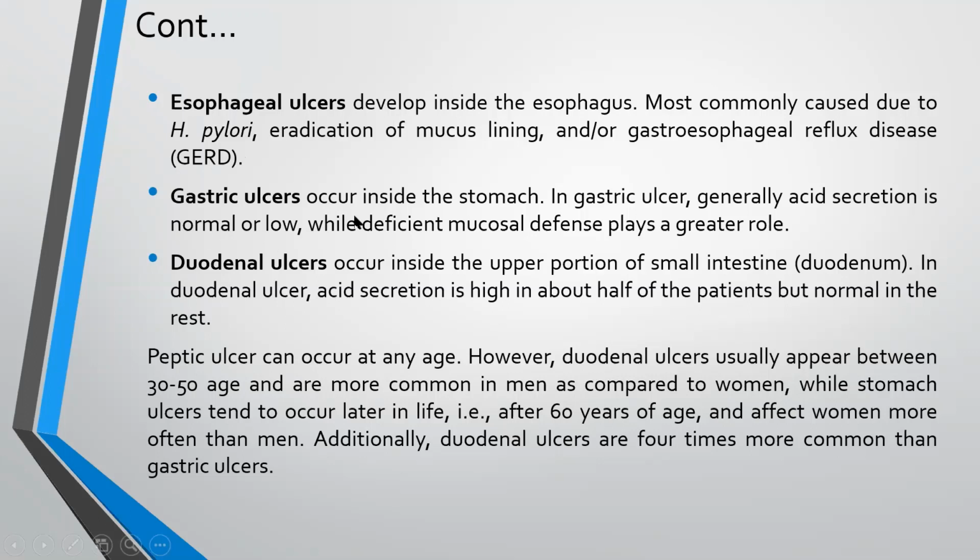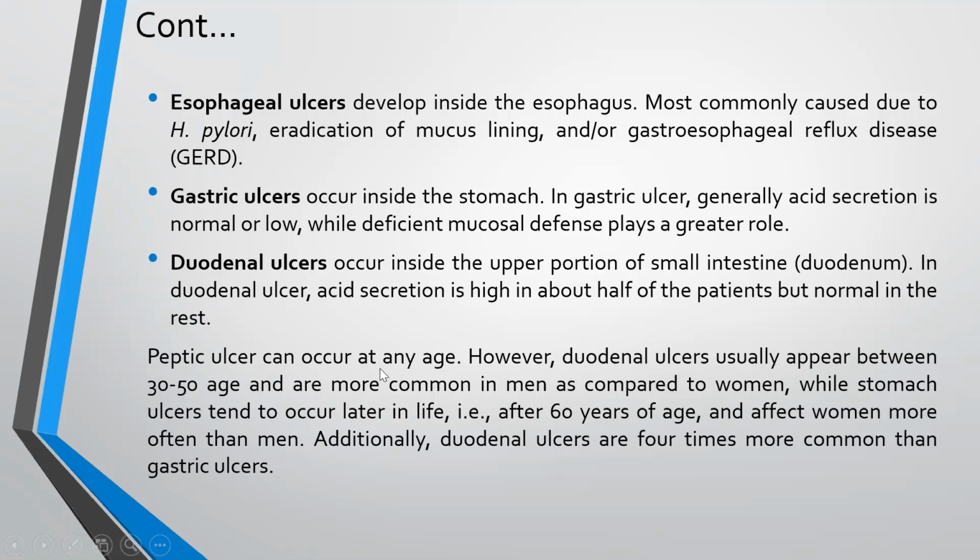Gastric ulcers occur inside the stomach. In gastric ulcer, generally, acid secretion is normal or low, while deficient mucosal defense plays a greater role. That is, there is decreased secretion of the mucus layer. Duodenal ulcers occur inside the upper portion of the small intestine, that is the duodenum. In duodenal ulcer, acid secretion is high in about half of the patients but normal in the rest.